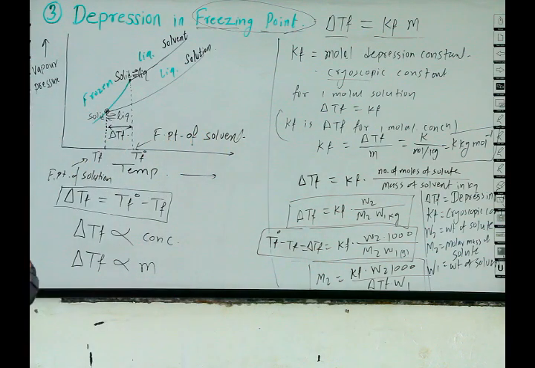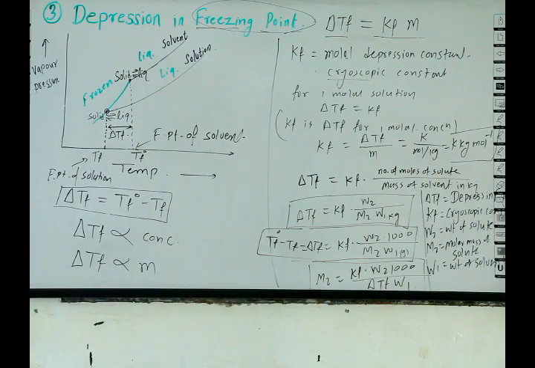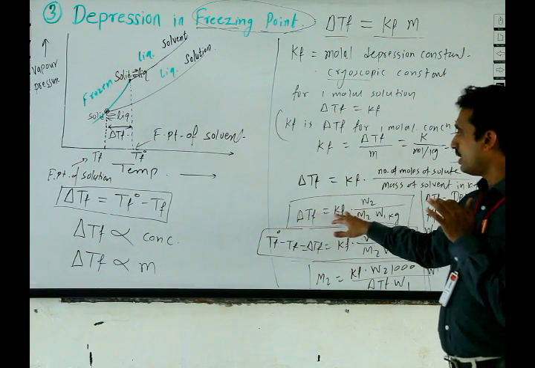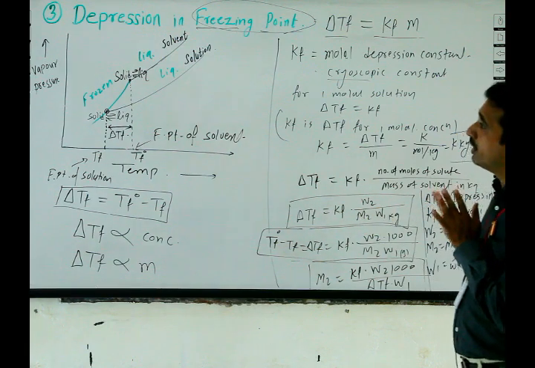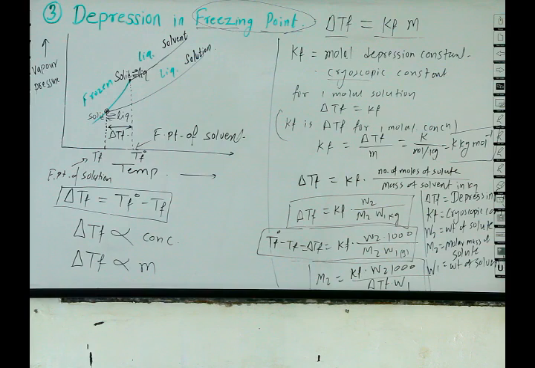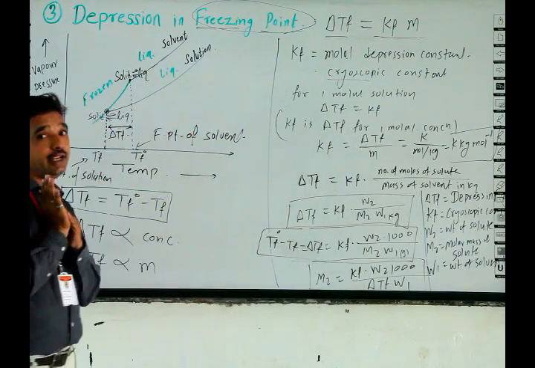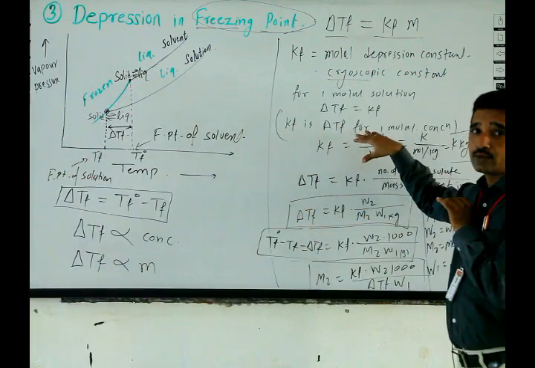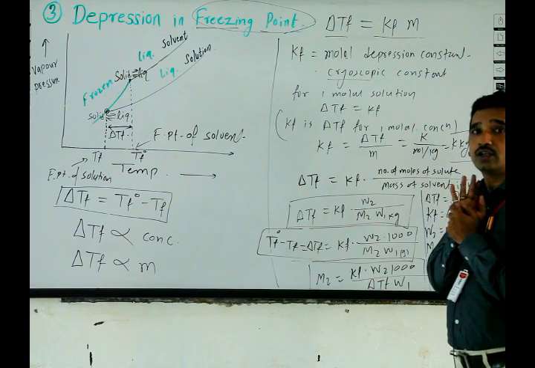Thus we get a relationship of freezing point depression with Kf, W2, M2 and W1. By using this formula, we can calculate various numericals. Again, the value of Kf is a characteristic of each solvent.